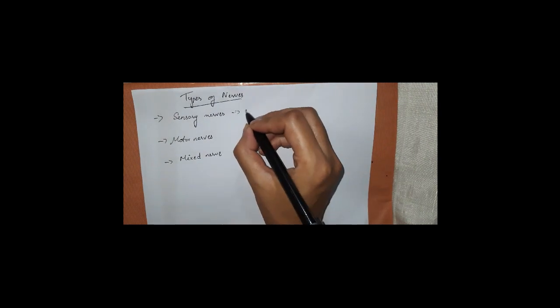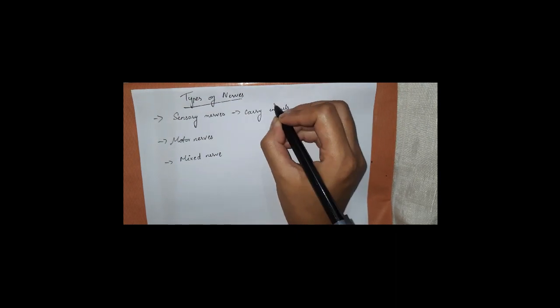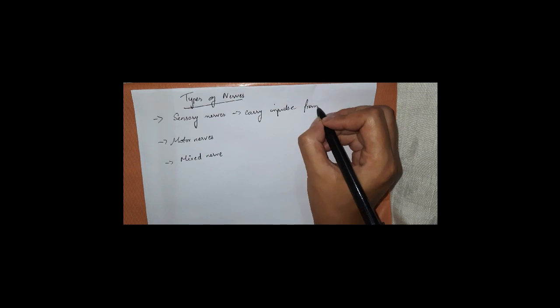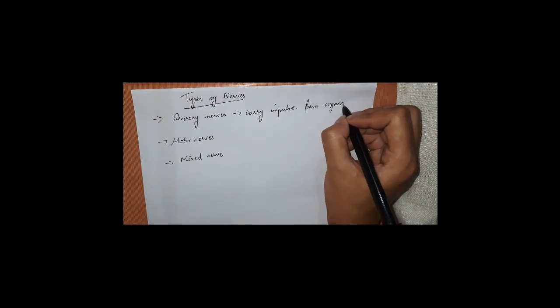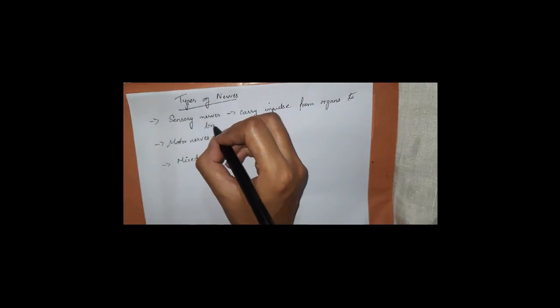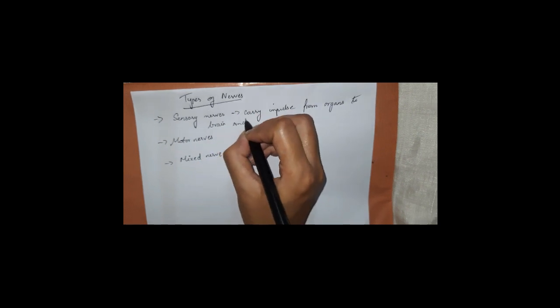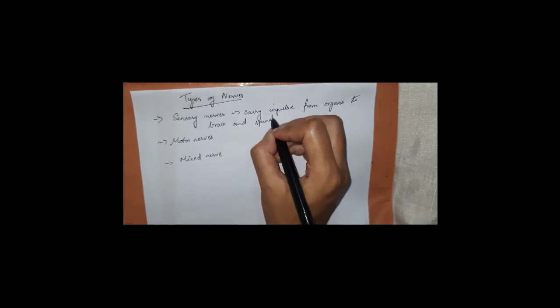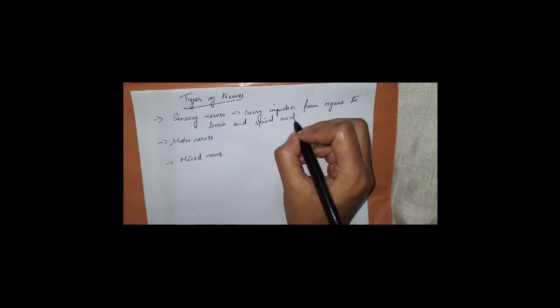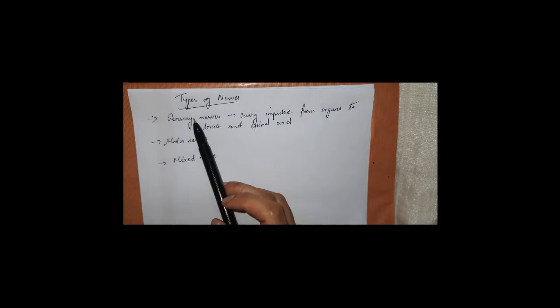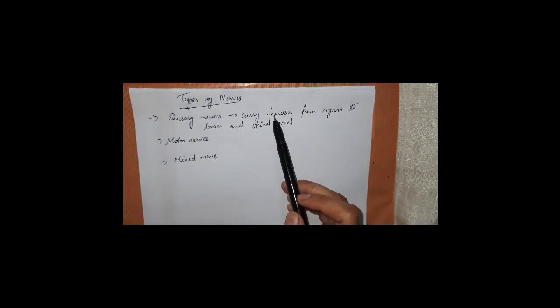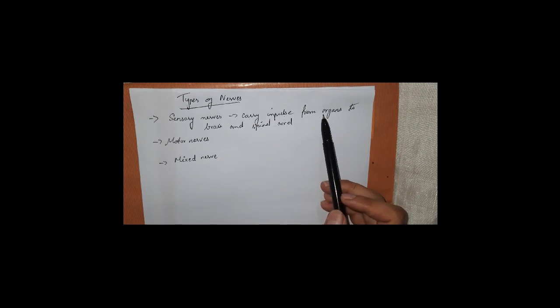So what do your sensory nerves do? These sensory nerves carry the impulse, that means the electric signal, from the organs to the brain and spinal cord.